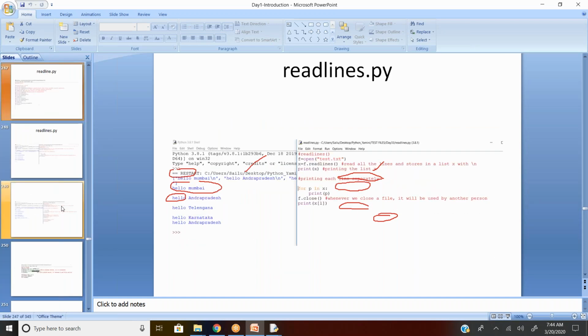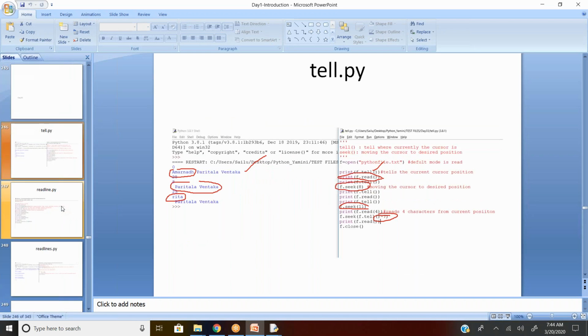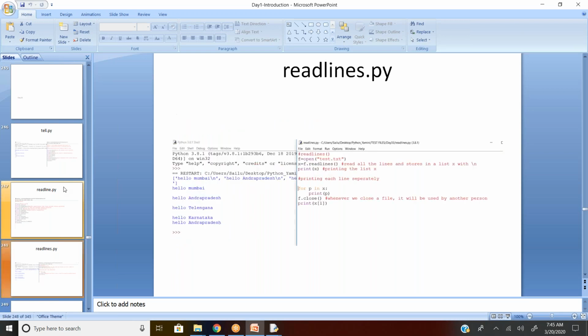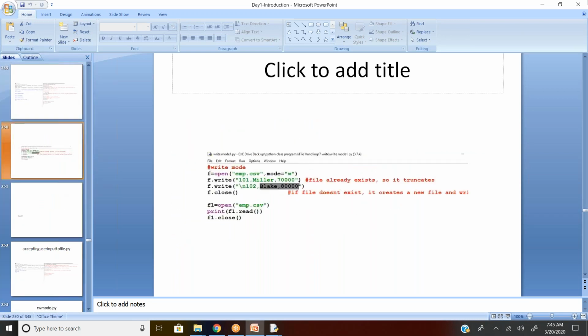Tomorrow we'll continue with seek and tell. Then we'll get more idea. Any questions on this, so far, whatever we covered? No, man. So these two, seek and tell, will have a couple more examples. So tomorrow we'll discuss this. Tomorrow, are you people comfortable to continue?